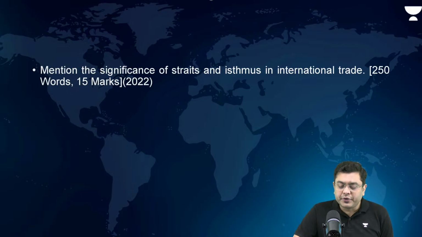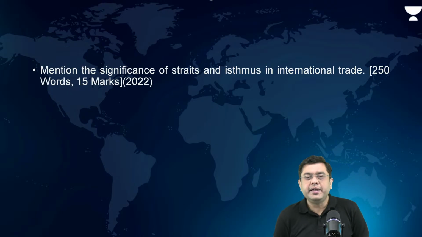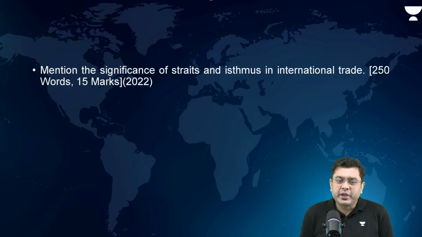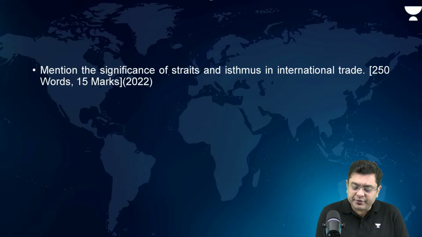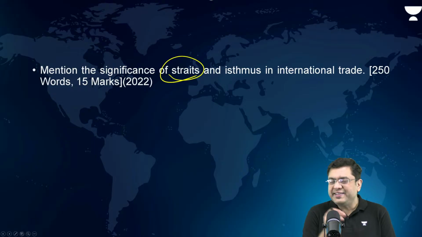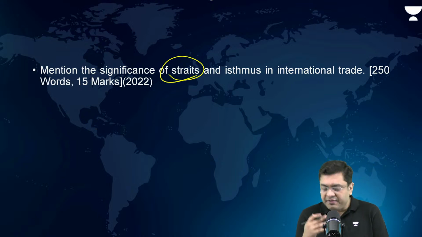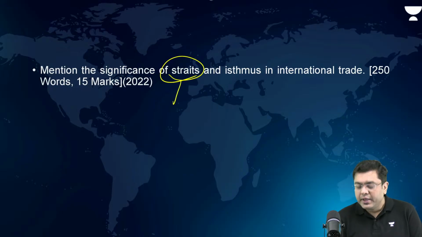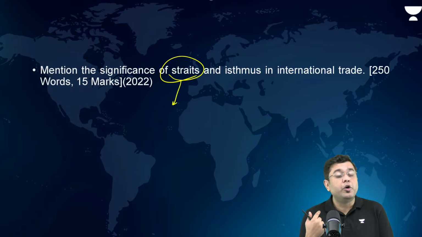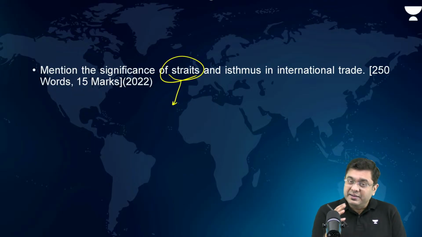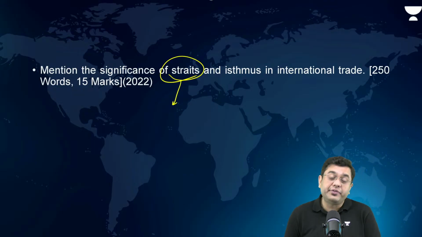Mention the significance of straits and isthmus in international trade. Here you have to mention what these straits are first of all. They are water bodies connecting two larger water bodies and separating two land areas. This provides a way of maritime trade, right? It acts for regional connectivity. Give examples of these straits: Strait of Gibraltar, Strait of Hormuz, Malacca Strait, Bab al-Mandeb. These are very busy straits across the world.